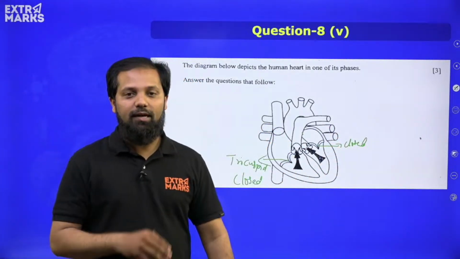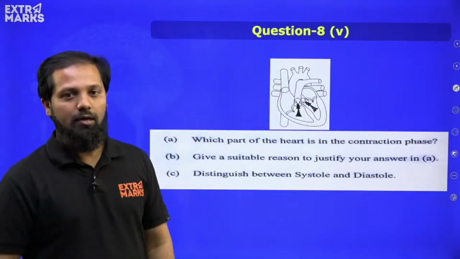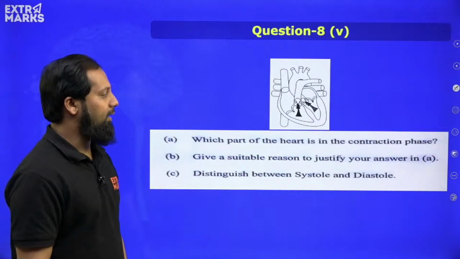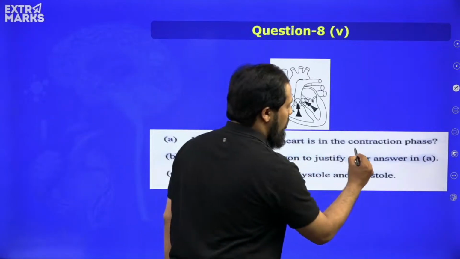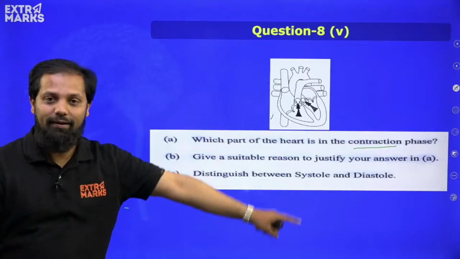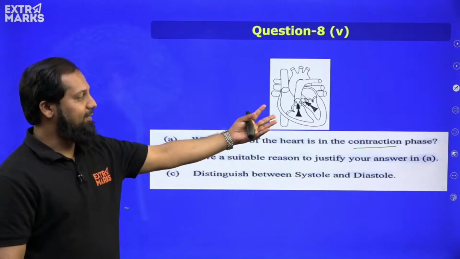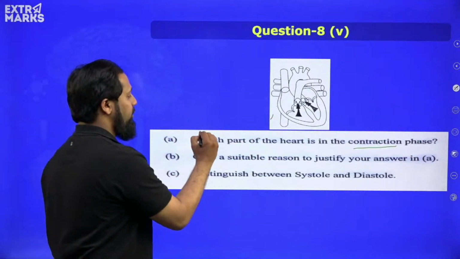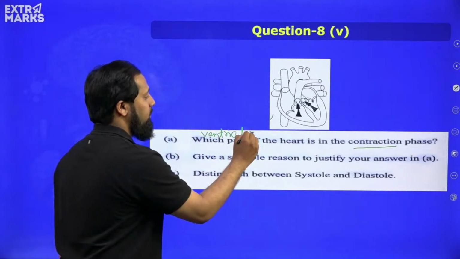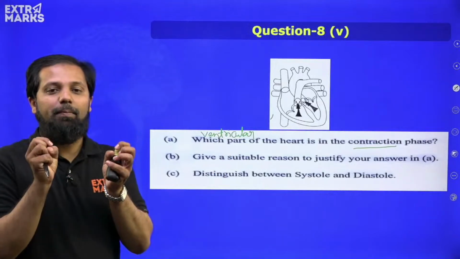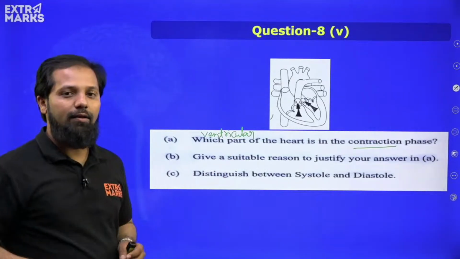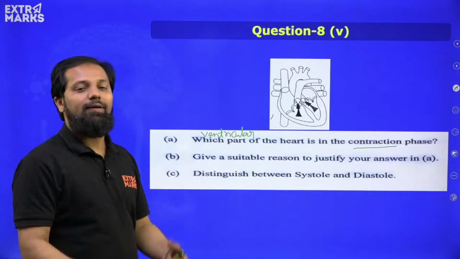Based on this, certain questions have been asked. Question number 1: Which part of the heart is in contraction phase? You have got atrium, you have got ventricles. Very easily we can say that it is the ventricular part which is in contraction phase, because it is pumping the blood outside the heart. And on what basis are you telling this, sir?